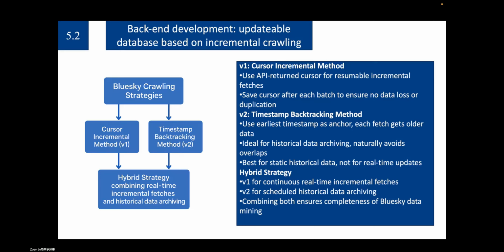During the crawl, the minimum timestamp encountered in the current round is updated in real time. After the crawl completes, this new earliest timestamp is written back to ES to serve as the starting point for the next round. It's clear that the first method is more suitable for real-time or continuous capture of new data, and the second method is more suitable for historical data archiving. After combining the two approaches, we achieve complete mining of Bluesky data.